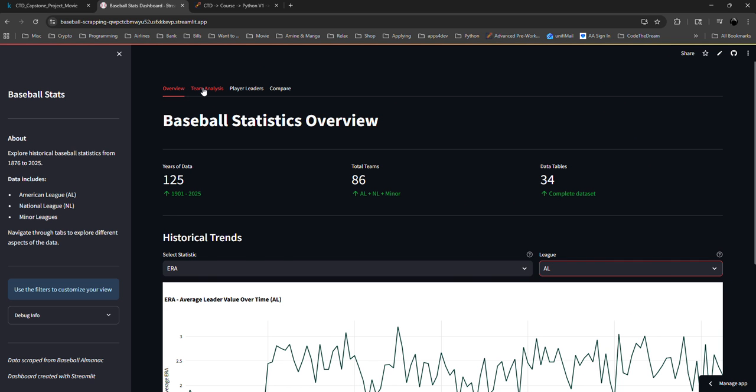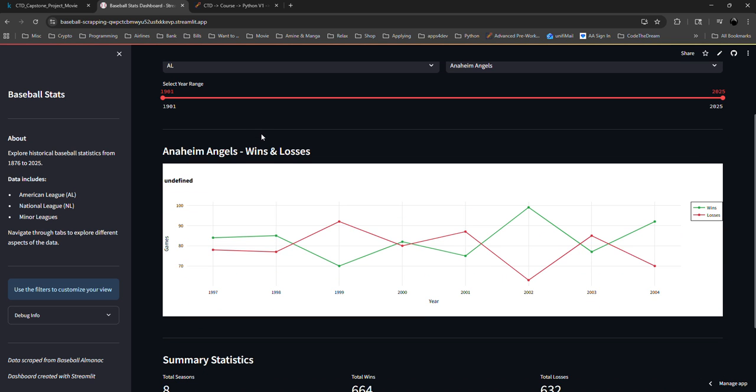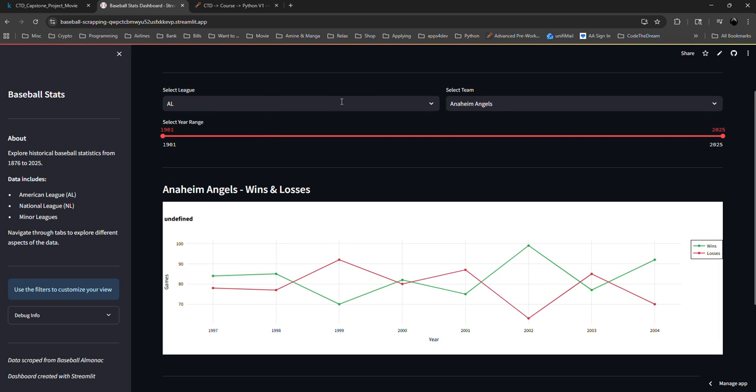If we go to the team analyze, we can choose here the team, National League, American League, or both leagues. It doesn't matter. What we see here is the winning and losing statistic.